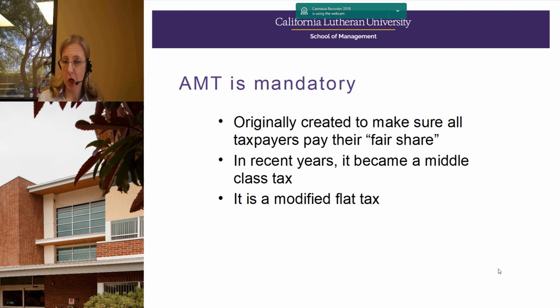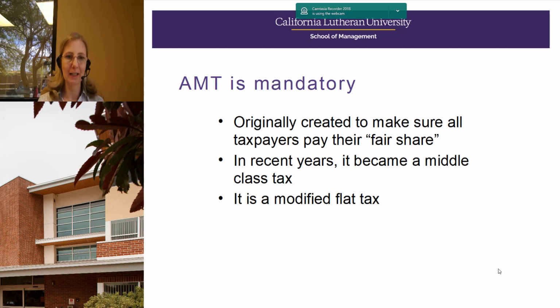The recent tax law has changed this a little bit, and so I predict that fewer taxpayers across the board will be paying alternative minimum tax, but we'll just have to see what the next few years brings. It's also important to remember that alternative minimum tax is mandatory and it is a modified flat tax. So if you remember from week 1, we have 7 marginal income tax rates for ordinary income regular tax purposes. There are just 2 tax rates for alternative minimum tax. And I'll also elaborate a little bit more about alternative minimum tax being mandatory.